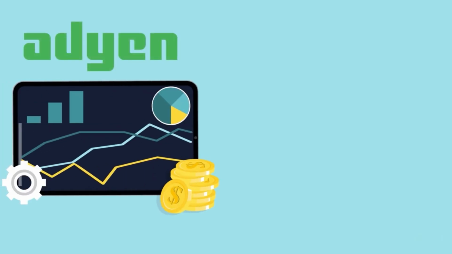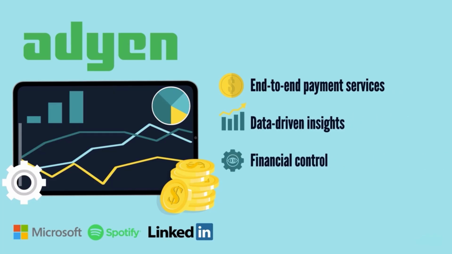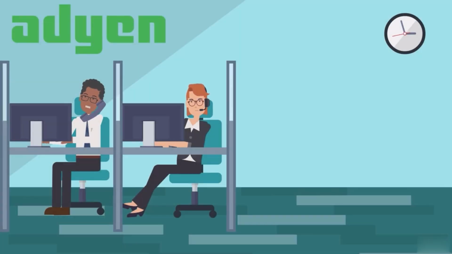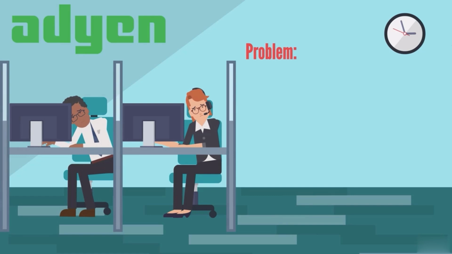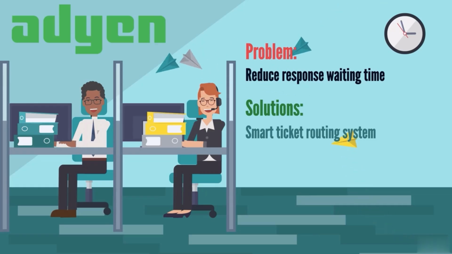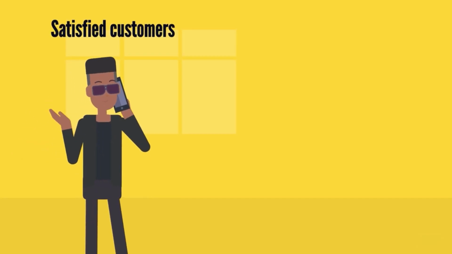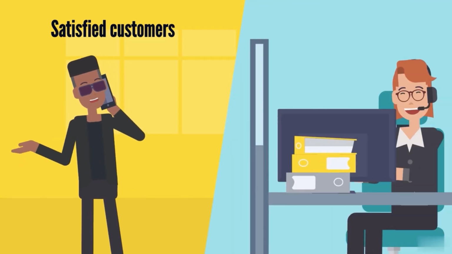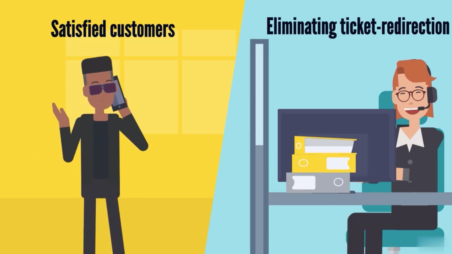Adyen is a fintech platform used by giants like Microsoft, Spotify, and LinkedIn. It provides end-to-end payment services, data-driven insights, and financial control. Adyen has embraced the power of AI to ease the work and improve the efficiency of their support team. The problem they've tried to solve is to reduce response waiting time on incoming customer tickets through a smart ticket routing system. Or, even better, automatic LLM-powered responses. This would result in more satisfied customers and essentially eliminate the tedious and time-consuming task of redirecting a ticket to the relevant person, reproducing the problem, and constructing a response.